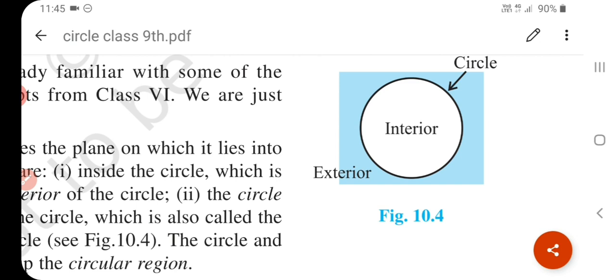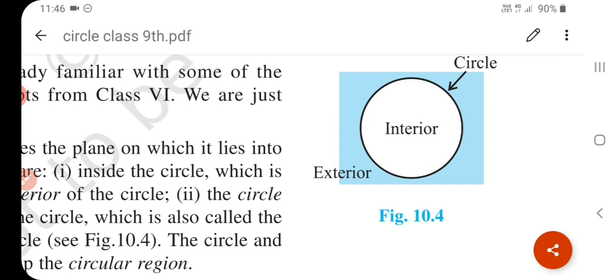A circle is a closed curve. It divides the plane region into three parts. The circle is the collection of all points P of the plane such that OP is equal to R. This forms a circle with center O and radius R. Okay, understand?